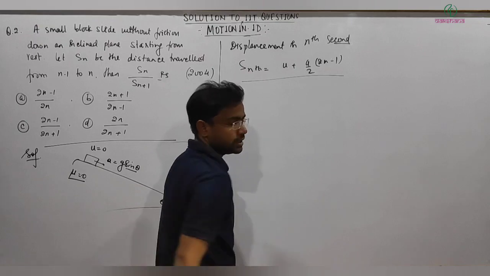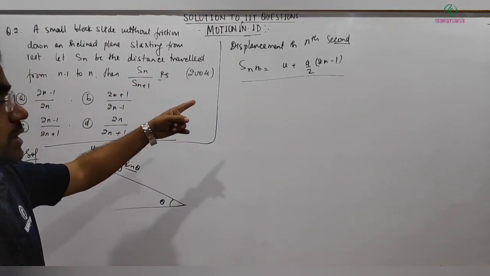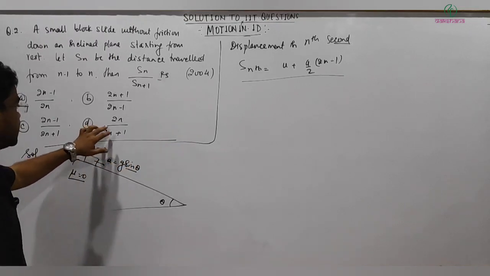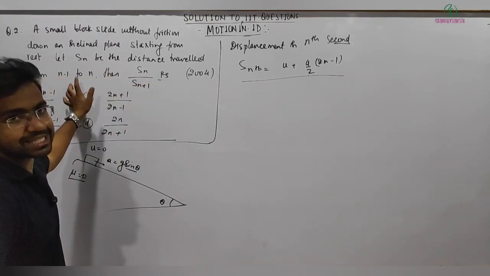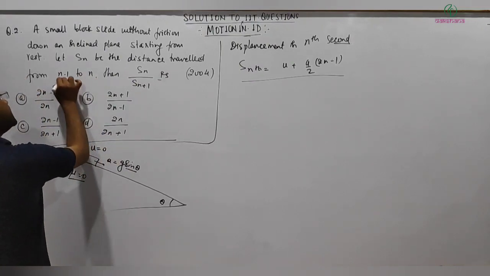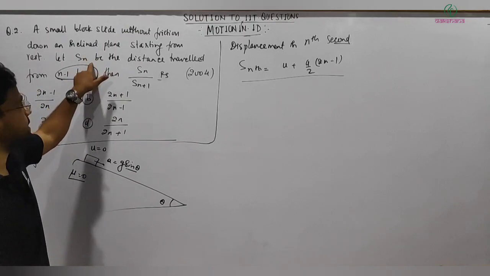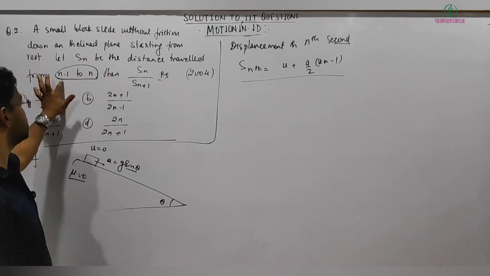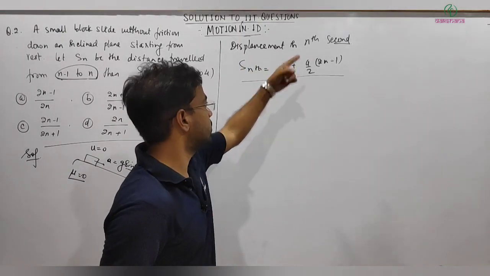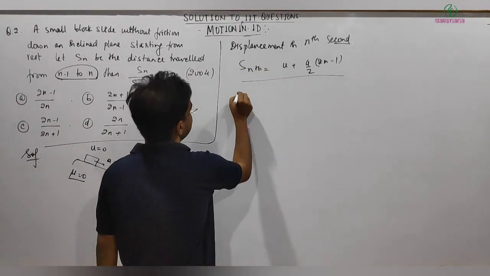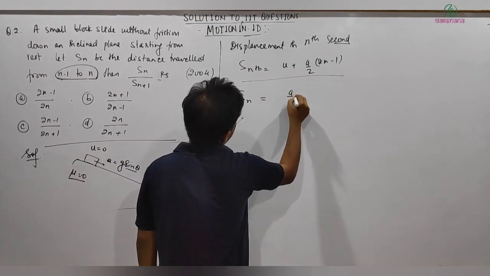This is the formula, and clearly it's given u is 0. So this is n minus 1 to n, displacement or distance in nth second, and that is Sn. It's also given Sn is the distance traveled in the nth second, and we know the relation for this. So I can directly write Sn will be equal to, u is 0, a divided by 2, into 2n minus 1.